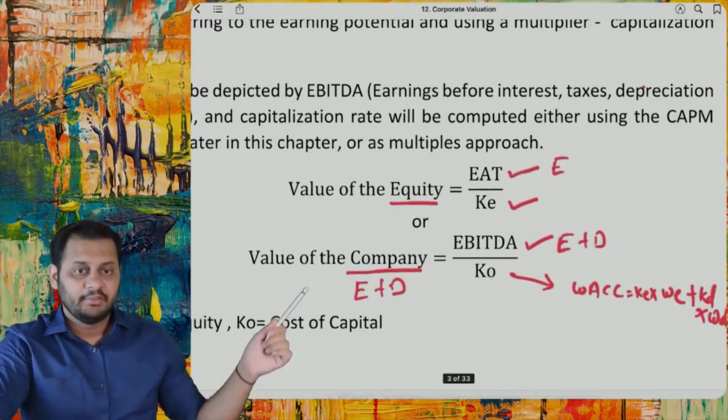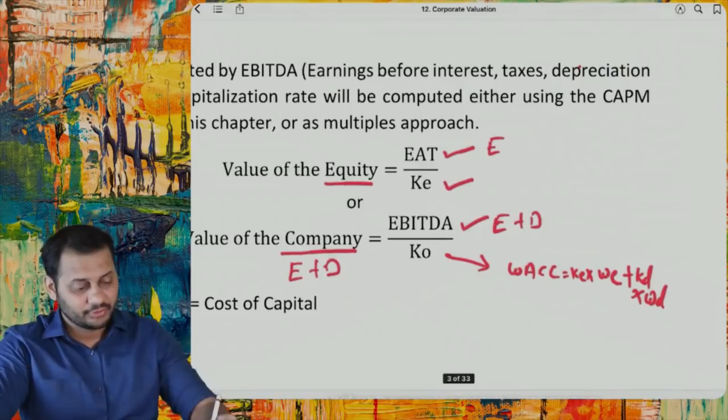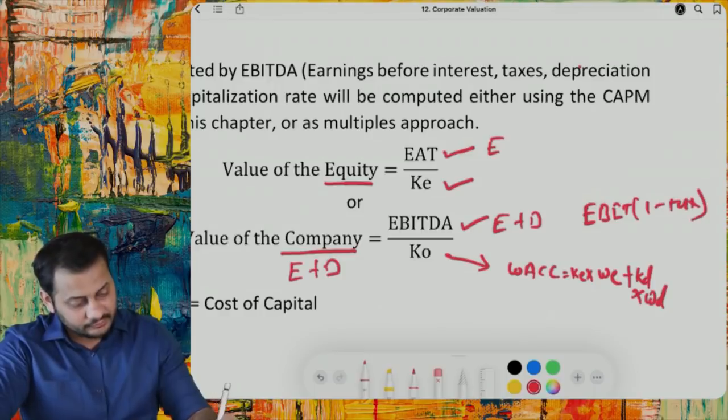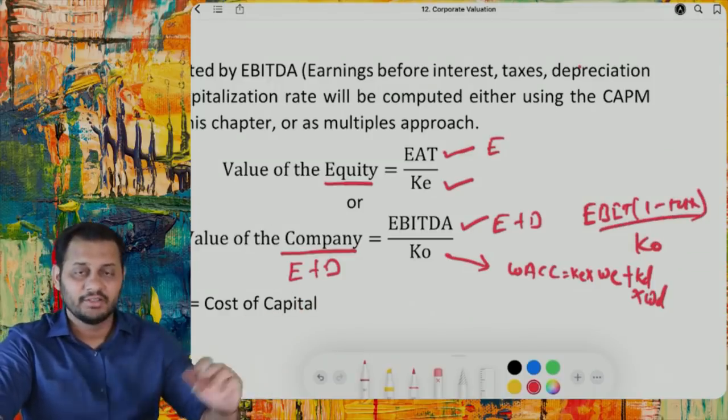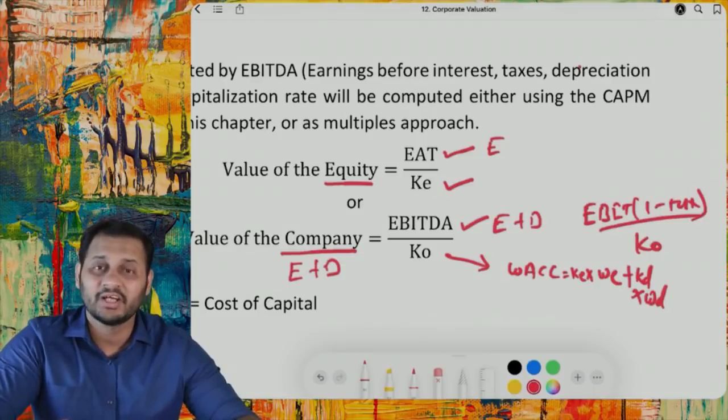See, EBITDA. You can calculate the value of the company based on EBITDA also. Now you will raise a question that, sir, just now you said that this can also be the formula EBIT (1 minus tax) divided by cost of capital, and the formula here is different. Yes, it is different and it gives you different values, but both are correct.